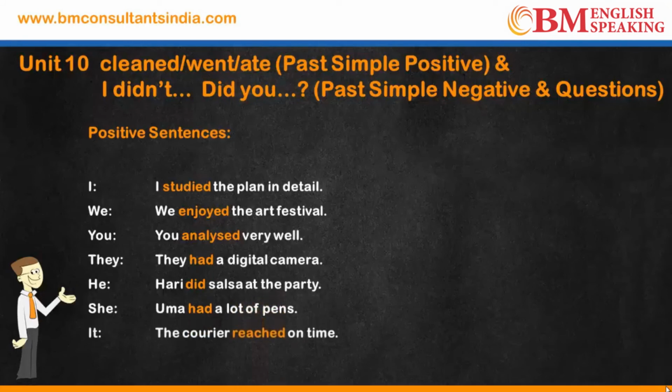The courier reached on time. It reached on time. Have you observed? With I, we, you, they, he, she, it, we'll use the second form of verb.